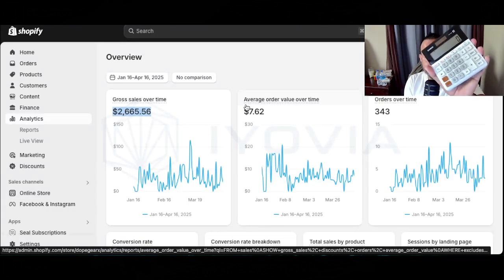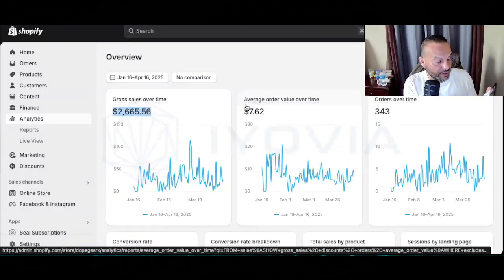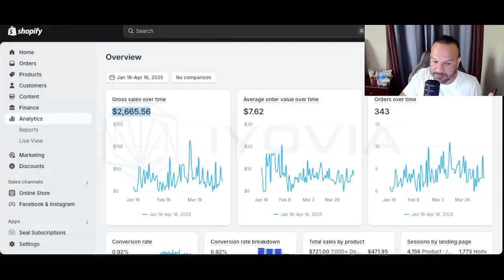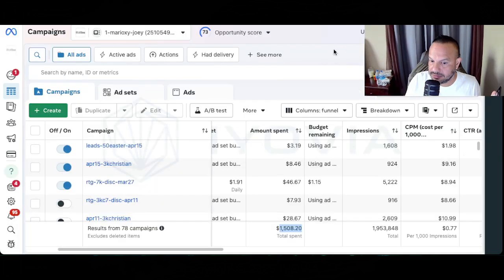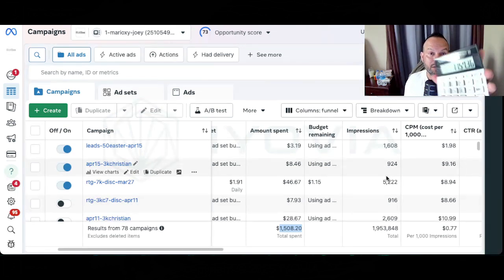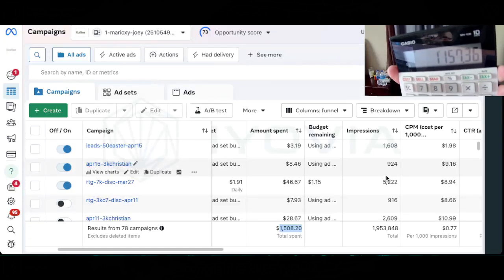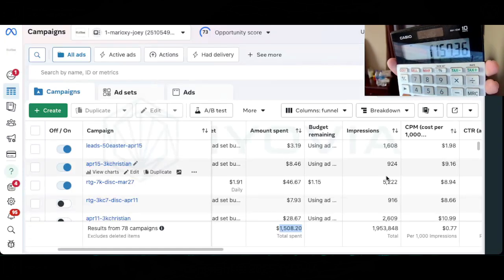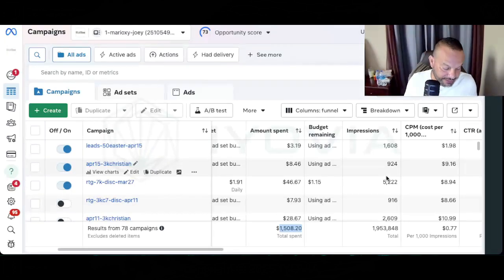We've generated $2,665.56. My handy dandy calculator here, the most advanced calculator in the world. 2, 6, 6, 5, 5, 6. Damn, that's a lot of sixes and fives. All right, minus 1508.20, that's $1,157.36 net positive.